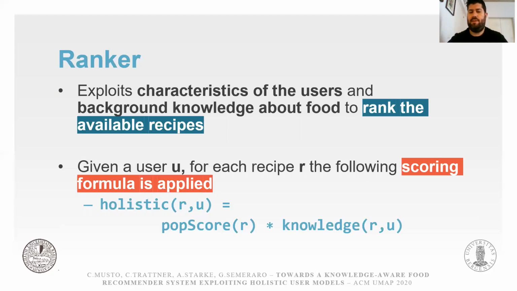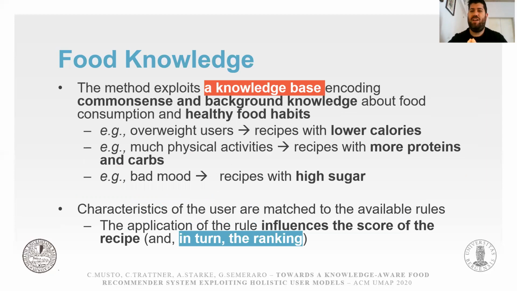In order to implement this knowledge-aware part of the whole process, we implemented a knowledge base. The goal of this knowledge base is to encode as rules some common sense and background knowledge about food consumption or about healthy food habits. So, for example, if a user is overweight, do not suggest her recipes with high calories; if a user has done much physical activity, you have to prefer recipes with high proteins, and so on.